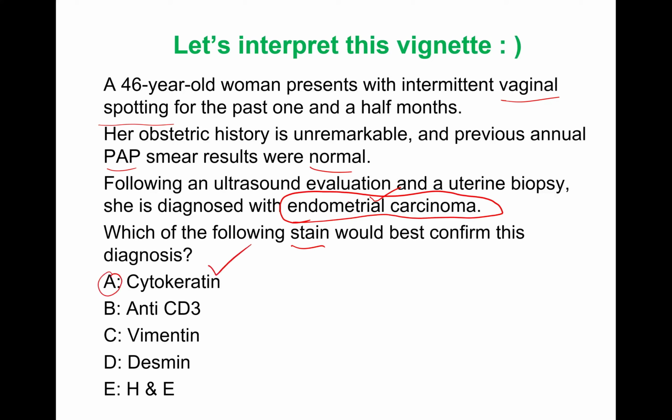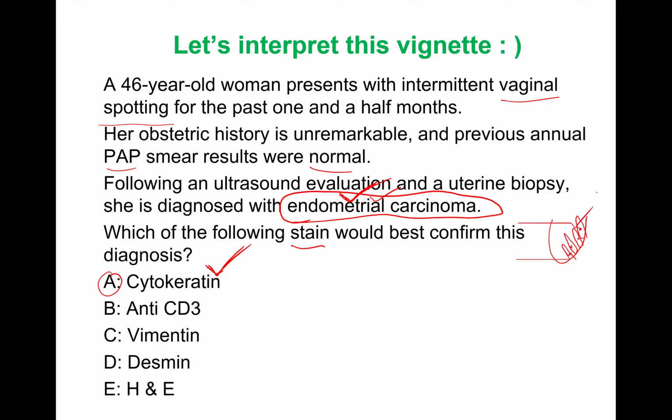Why is that? Because endometrial carcinoma is in the endometrium, it is positive for cytokeratin. Endometrium is lined by what cells? Columnar epithelial cells, right? You know the normal histology: elongated columnar epithelial cells.